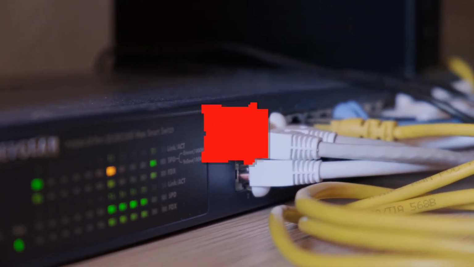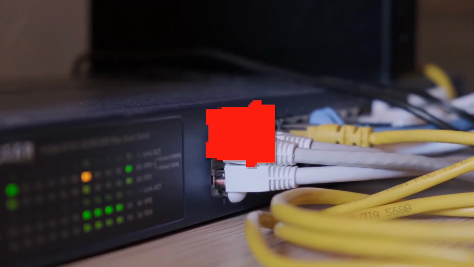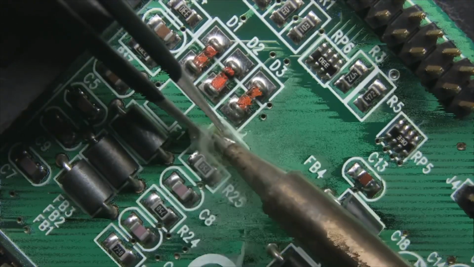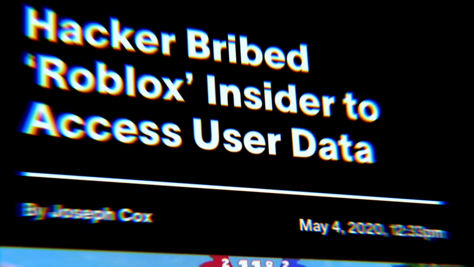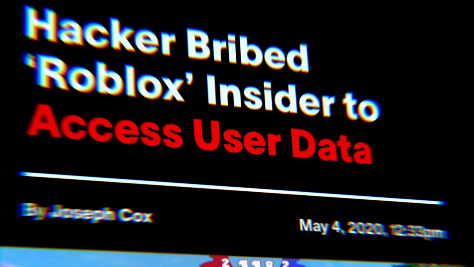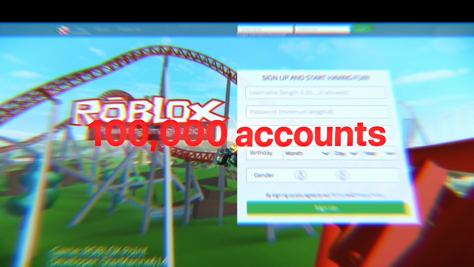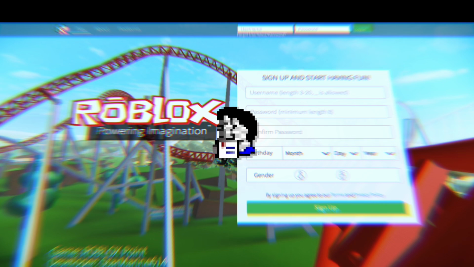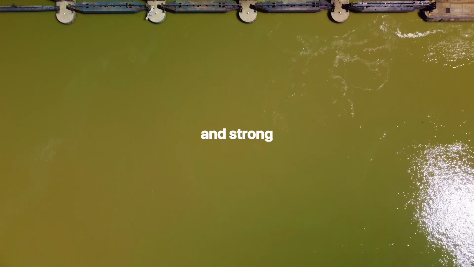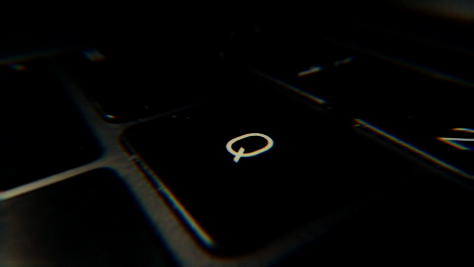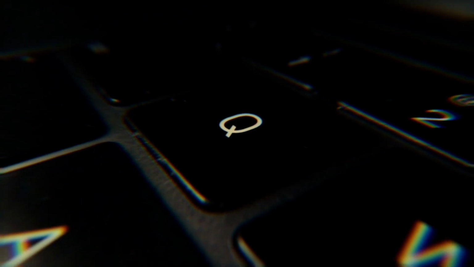Of course, this is a fairly extreme manner of attempting to hijack a Roblox account, of all things. However, that does not mean that it can't, or hasn't, happened, especially given the many data breaches that Roblox experiences on a near-monthly basis. Not to mention that in 2016, there was a data breach of over 100,000 accounts, committed by a group of individuals through use of a compromised staff account. As such, it's always best to use different and strong passwords for every website that you use, though doing so won't yield such great results if you're the victim of keylogging.